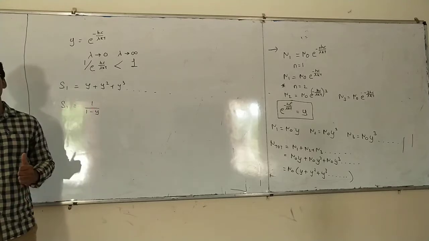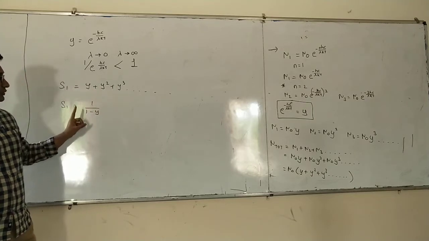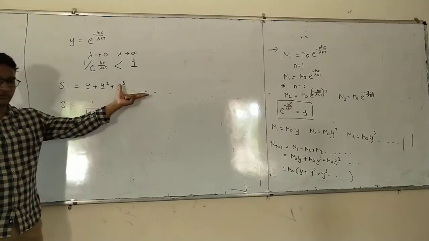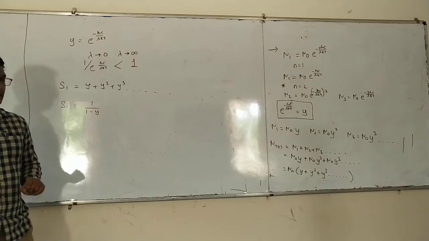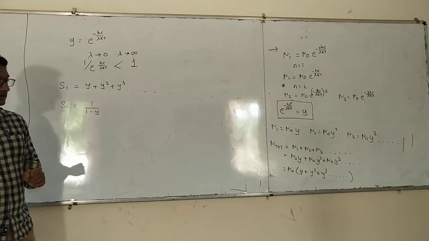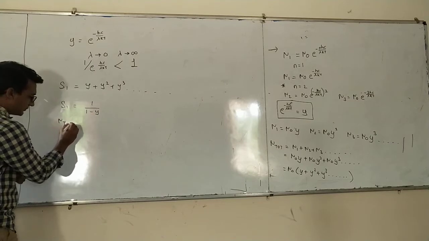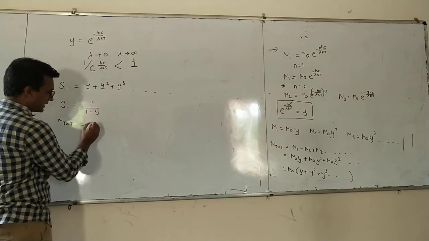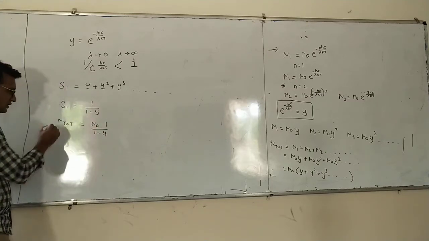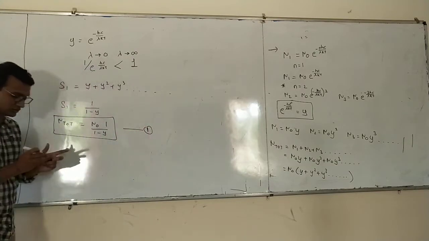This we are taking directly. The proof is there, but we are not going to see why. We only need to understand that this value is going to be smaller and smaller, so the total addition will be almost equal to 1. So we can write this summation y plus y square plus y cube and so on as 1 divided by 1 minus y. So the total number of oscillators will be n0 into 1 divided by 1 minus y. This will be the total number of oscillators.